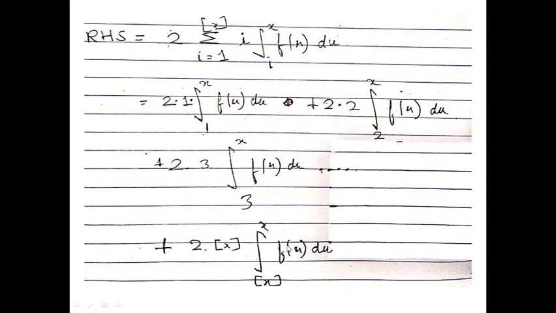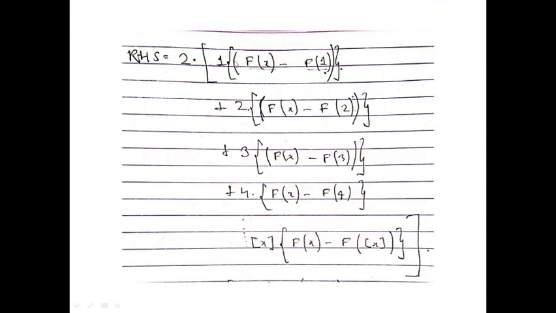If you observe carefully, you will see the series capital F of x minus capital F of greatest integer of x multiplied by greatest integer of x. That only I have shown here. See, 1 times capital F of x minus F of 1, plus 2 times F of x minus F of 2, 3 times F of x minus F of 3, 4 times F of x minus F of 4, up to greatest integer x times. And this term F of x, this is real x, this is the actual number, and minus F of greatest integer x.